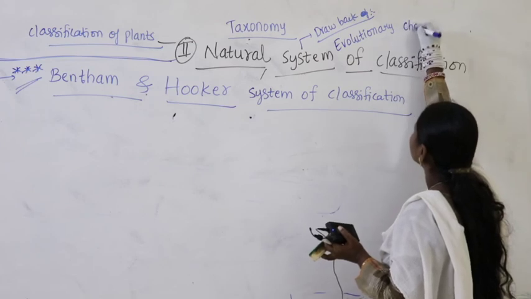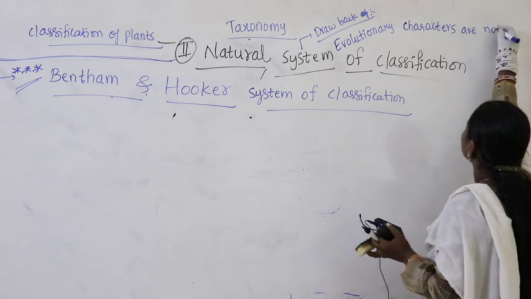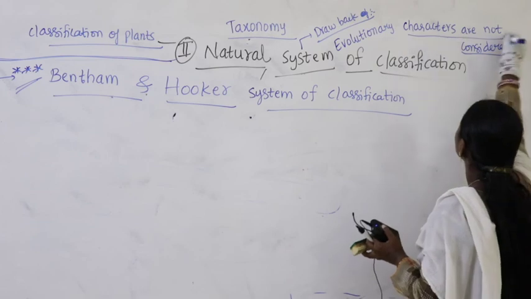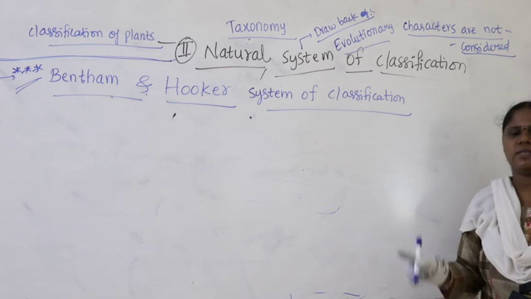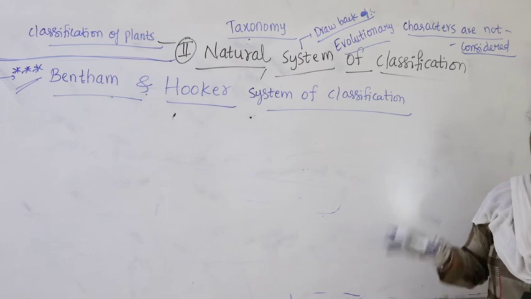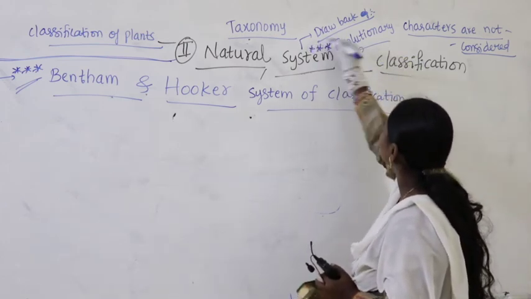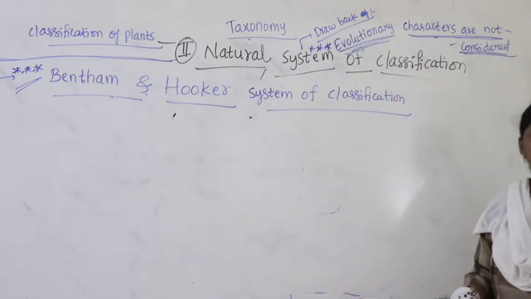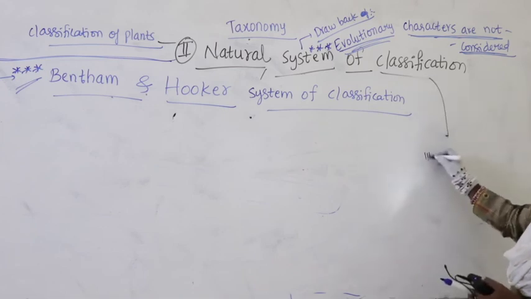This is the drawback. Natural system of classification has morphological characters and floral characters taken into consideration, but evolutionary characteristics are not considered.